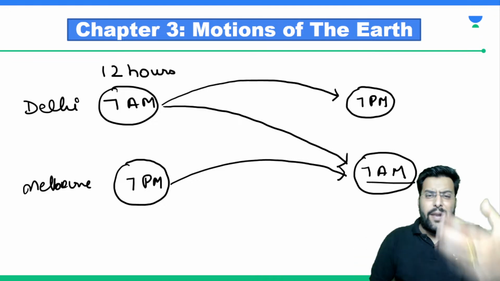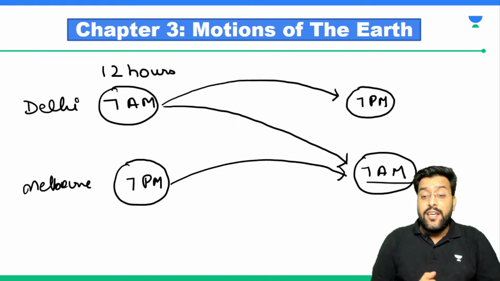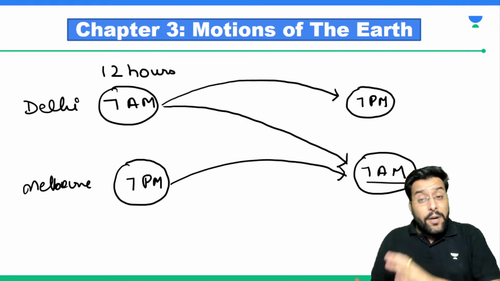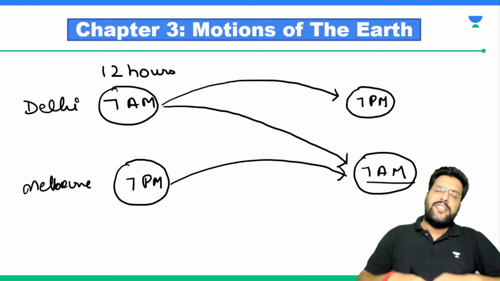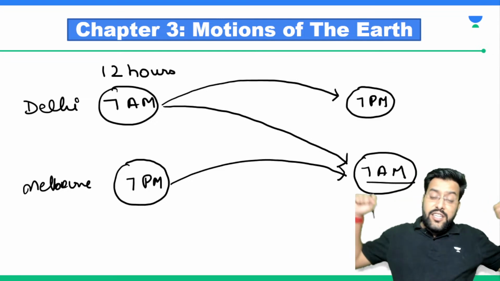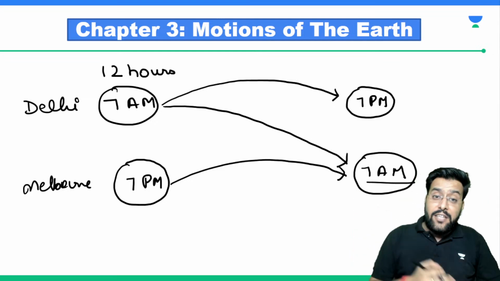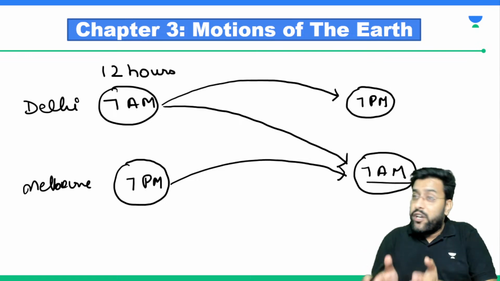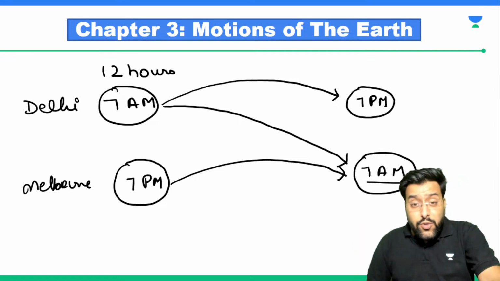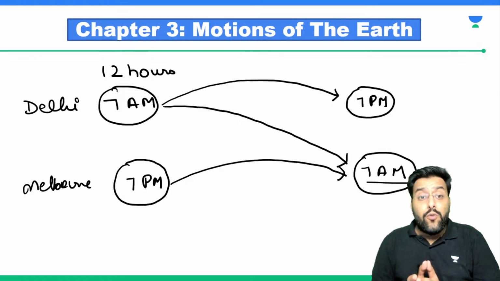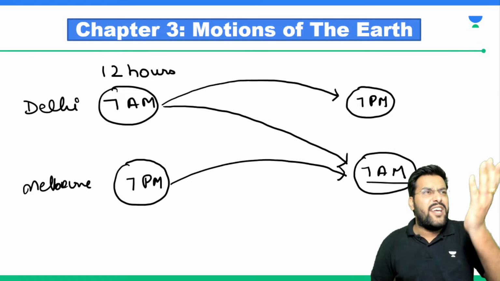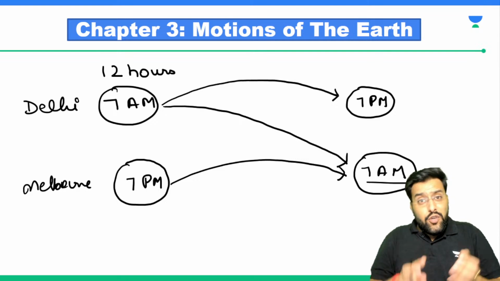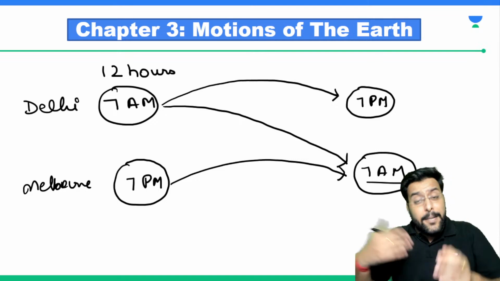You reached their place, and ideally, if you were in India, this was your time to sleep. You were almost planning to sleep in 2 or 3, 4 hours. The moment you reach your relatives, they are very fresh. They have just got up. They are yawning. Yeah, it's daytime, so we'll enjoy. They ask you, okay, uncle, since you have reached, it's morning, let's go for a picnic today. You simply tell them, no, I cannot go for a picnic. I need to sleep. They'll be like, what a joke, uncle? You want to sleep early in the morning? You should sleep at night.